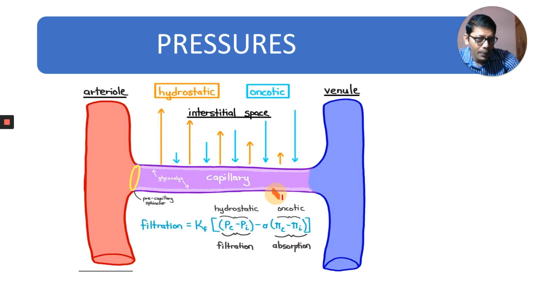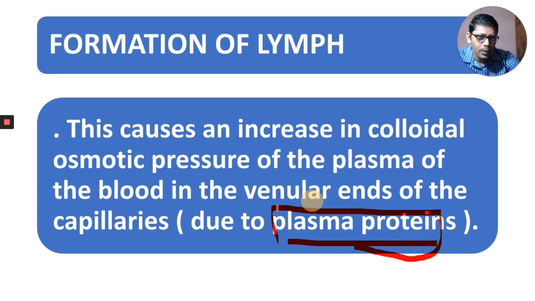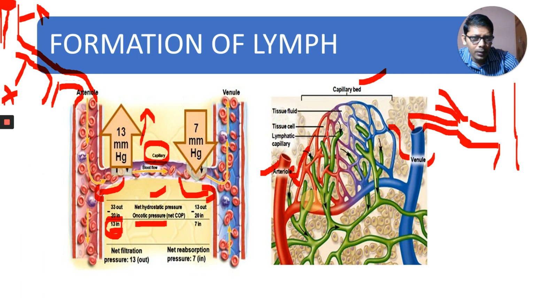This is the capillary towards the venule, as I showed you in the first diagram. Now in these capillaries, one pressure increases. Observe here the pressures in these capillaries: hydrostatic pressure is 13, oncotic pressure is 20. The net is 7.